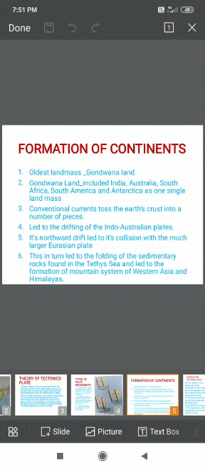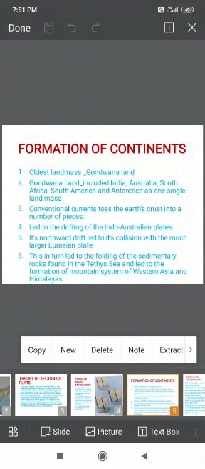Pangaea, that you can also say a supercontinent, divided into two land masses, separated by a sea, and that sea was known as Tethys Sea. And these two separated areas were number 1 Eurasia and number 2 Gondwana land. Eurasia, that can be said Angara land also, comprises North America, Europe and Asia.